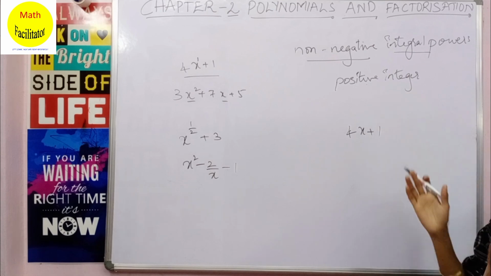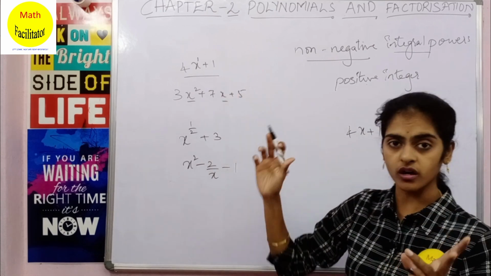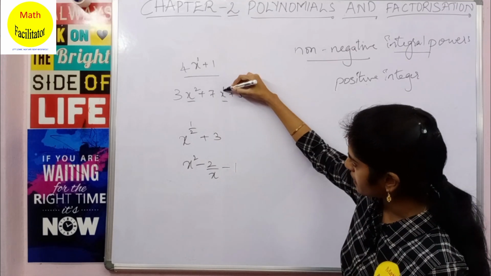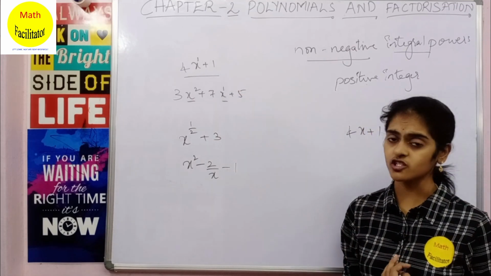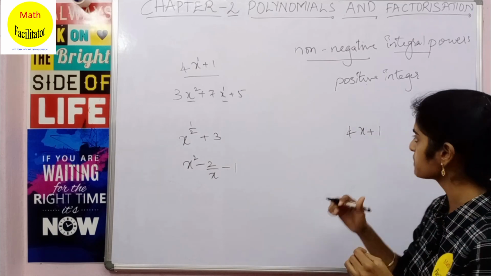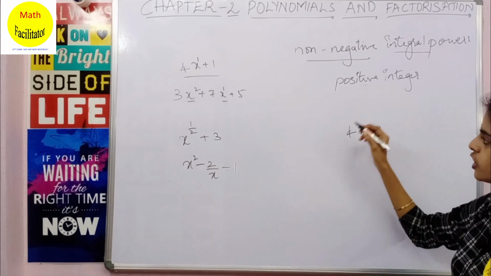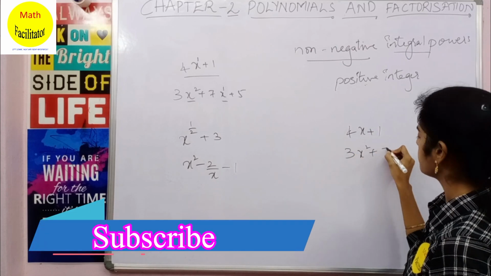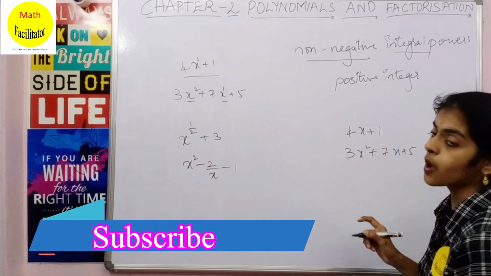It is whole, not a fraction. Then x has power 1, which is also a whole number and positive. So 3x square plus 7x plus 5 is a polynomial.